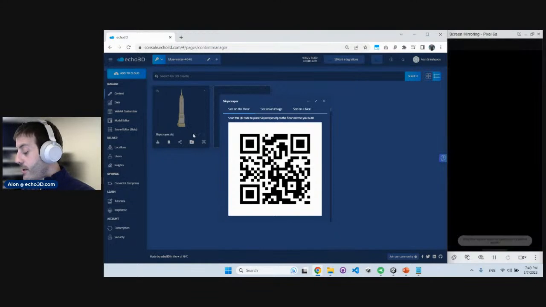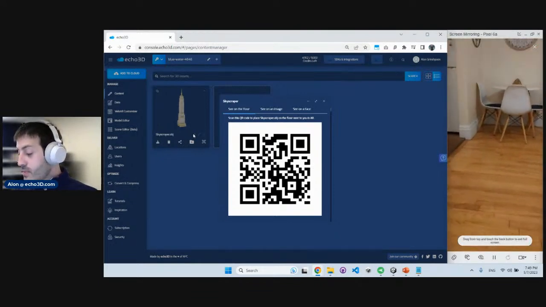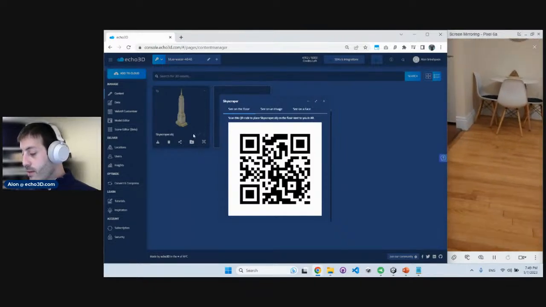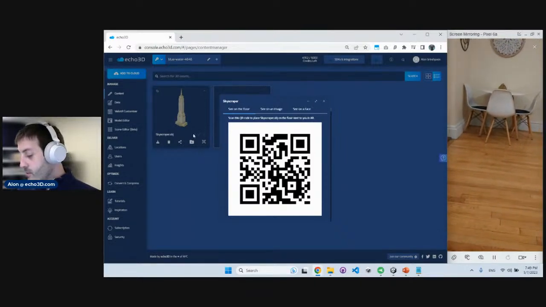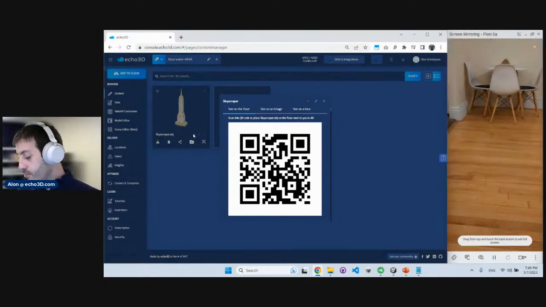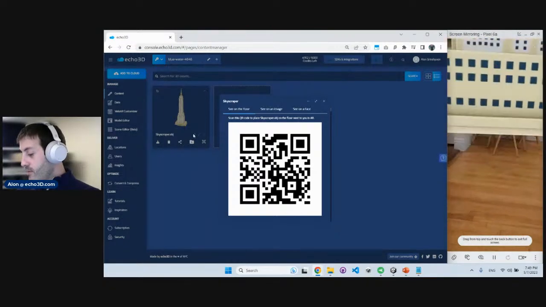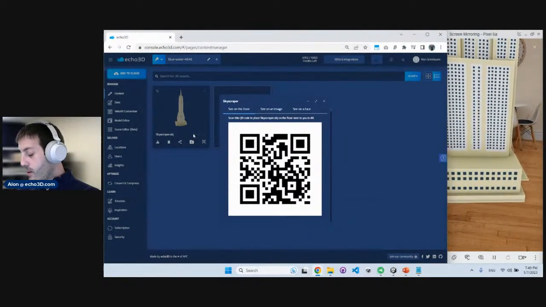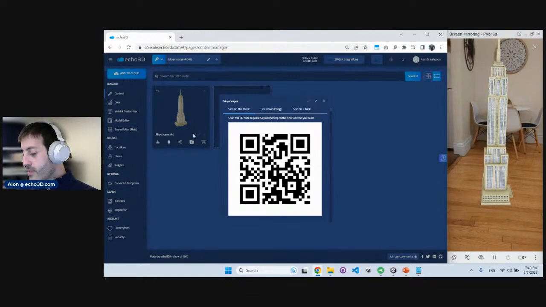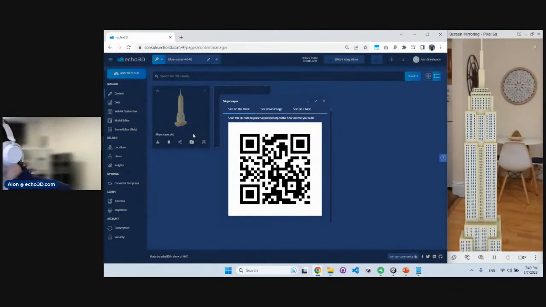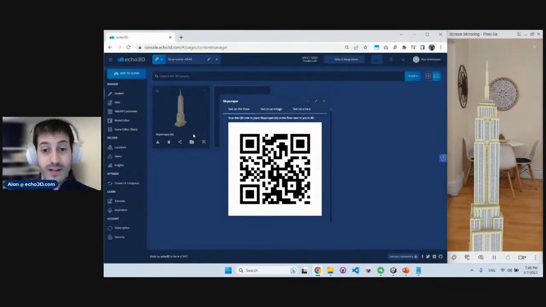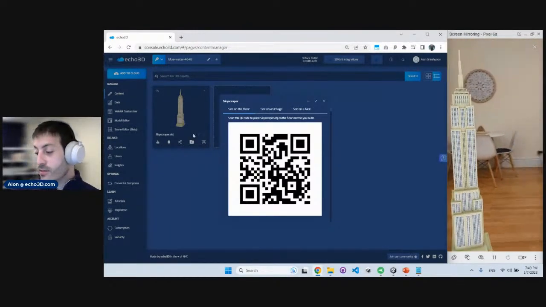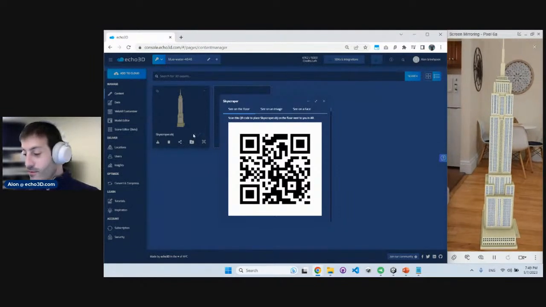If I click AR, camera opens up. I'm able to stream that 3D model from the cloud to my environment. Let's do that again. There you go. Voila. You just move your phone a little bit. It recognizes any surface. It could be the floor, it could be a table or a chair, and that's it. The Empire State is here with me. I can walk around it, walk inside. Super simple. How cool is that? We just uploaded it, and literally a few seconds later, it's automatically ready for streaming. Really cool stuff.